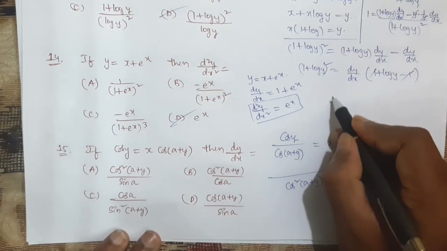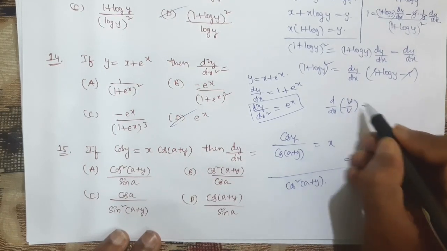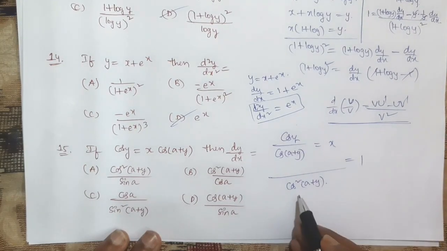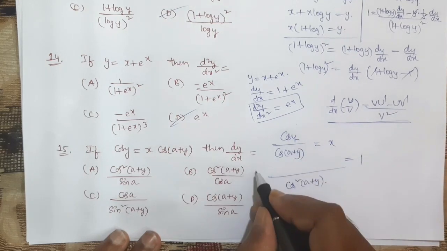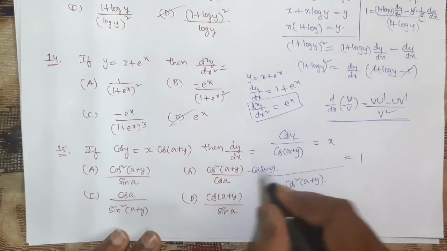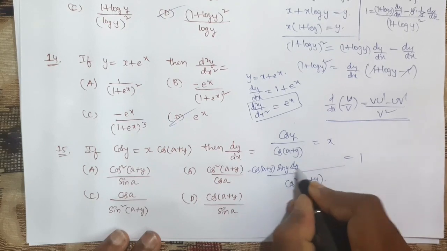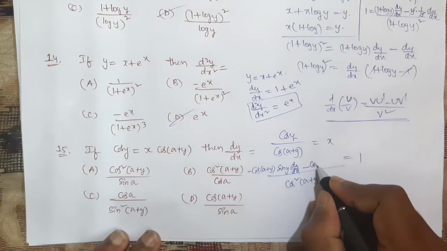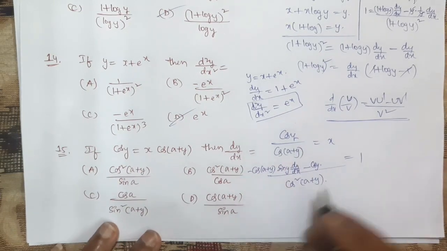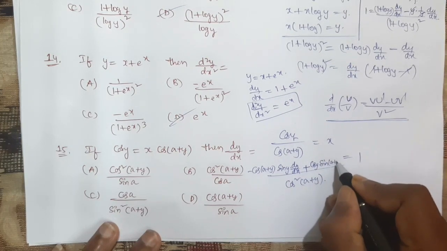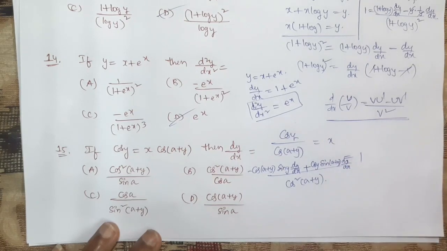You know d by dx of u by v is v u dash minus u v dash by v square, where v square is the denominator whole square. Here v into u dash. What is v? Cos of a plus y into the derivative of cos y. The derivative of cos y is minus sin y into dy by dx, minus u into v dash. What is u? u is cos y into v dash. The derivative of cos of a plus y is minus sin, so minus into minus is plus sin of a plus y, again dy by dx. See, whenever y is there, we should write dy by dx.